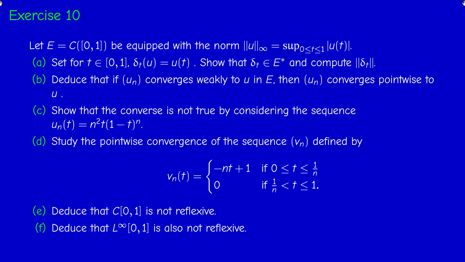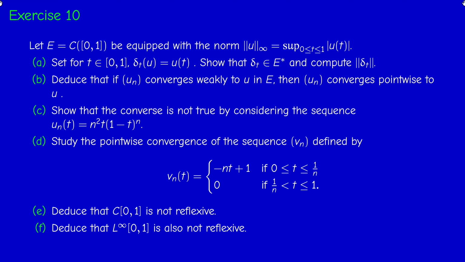So exercise 10. We consider the space of continuous functions from 0, 1 to R, and we equip it with the supremum norm, or the maximum norm, or the infinity norm, that you need to know by heart by now. There are several questions, and we asked part of these questions in previous exams. One of the targets of the exercise is to prove that the space C01 is not reflexive. I mentioned this fact before, but I didn't give the proof. The proof is not difficult, and it illustrates the basic concepts of this chapter.